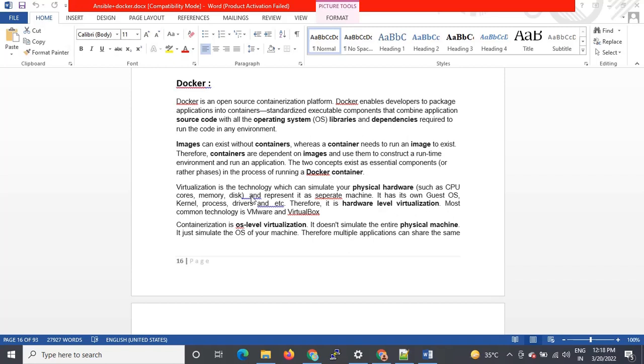So today we are going to see what is Docker and the respective theory. Okay, so let's start now. Docker is an open source containerization platform, right?